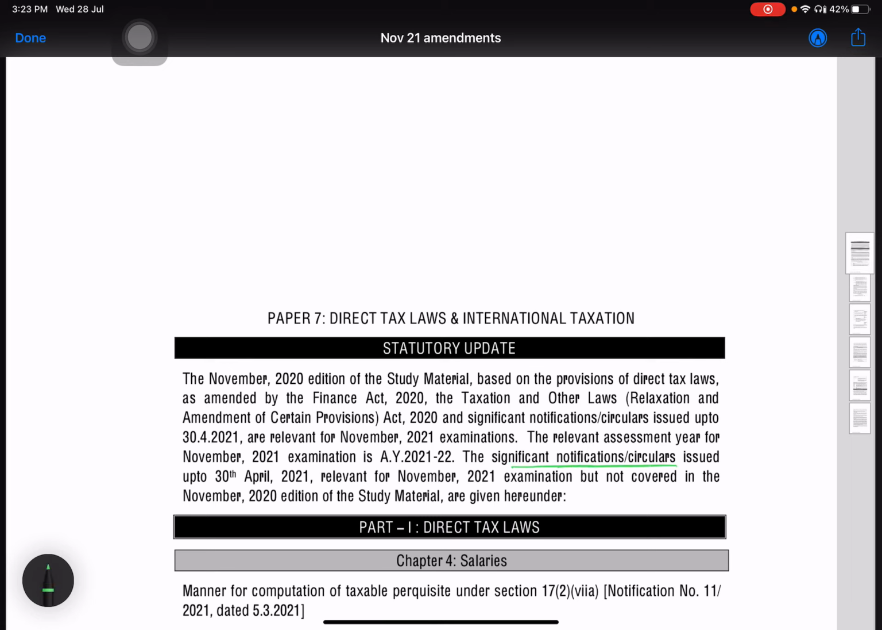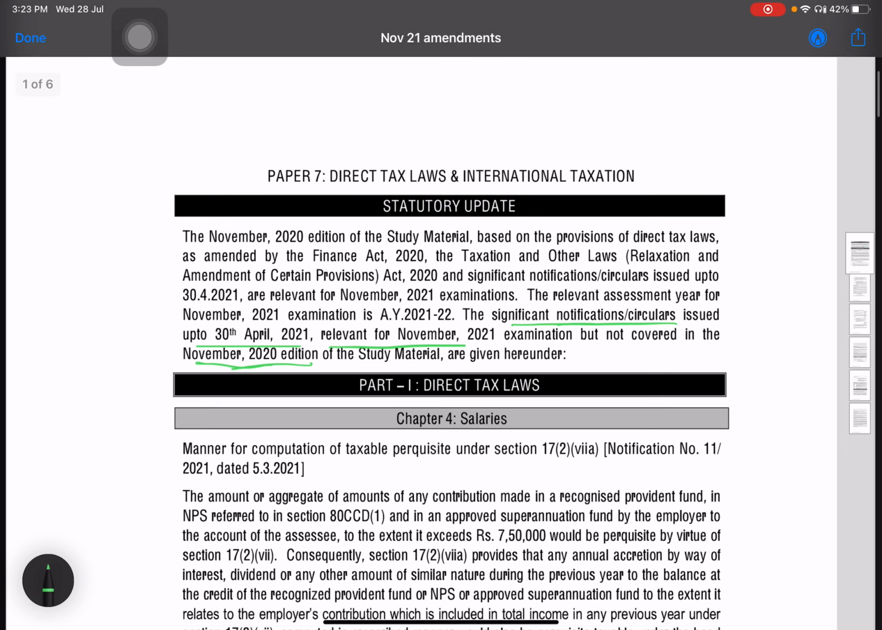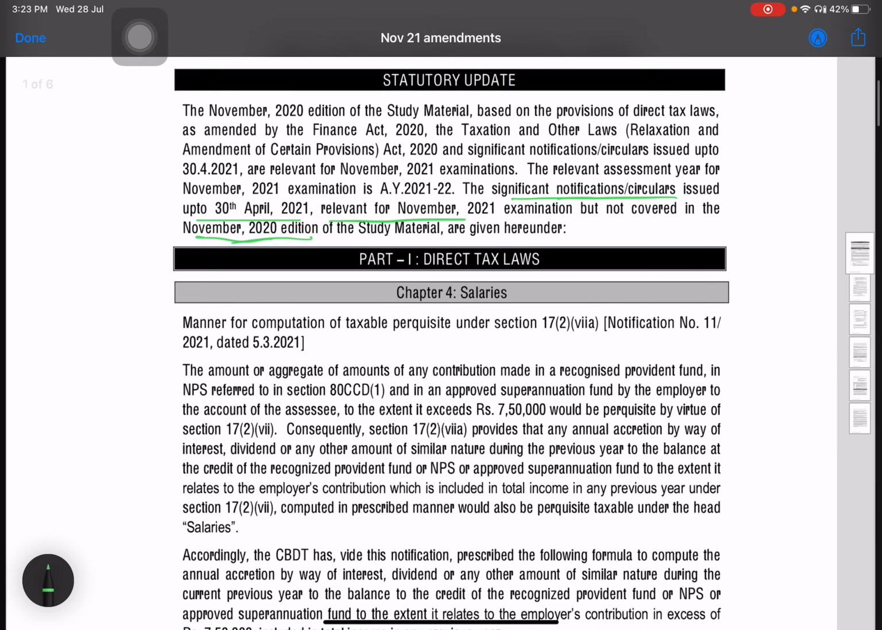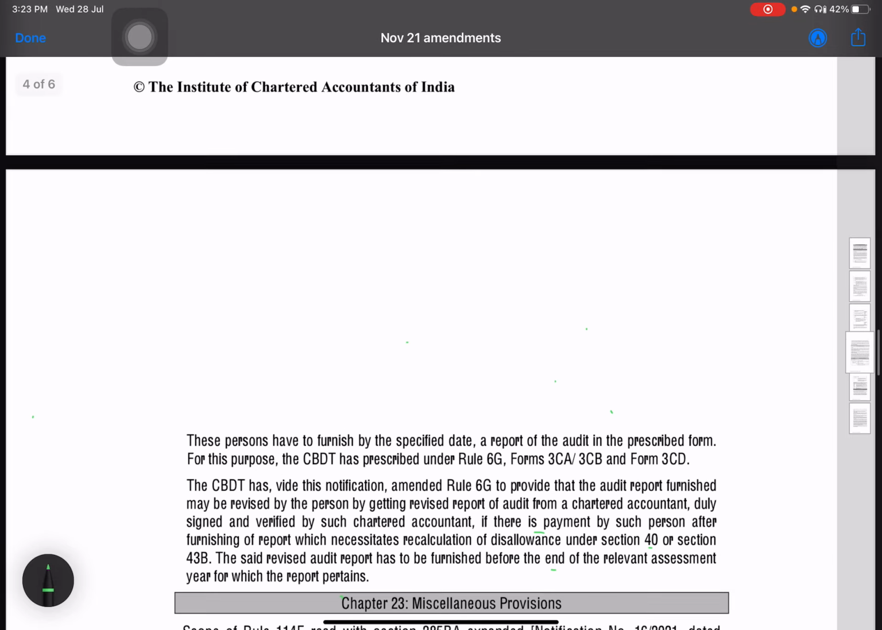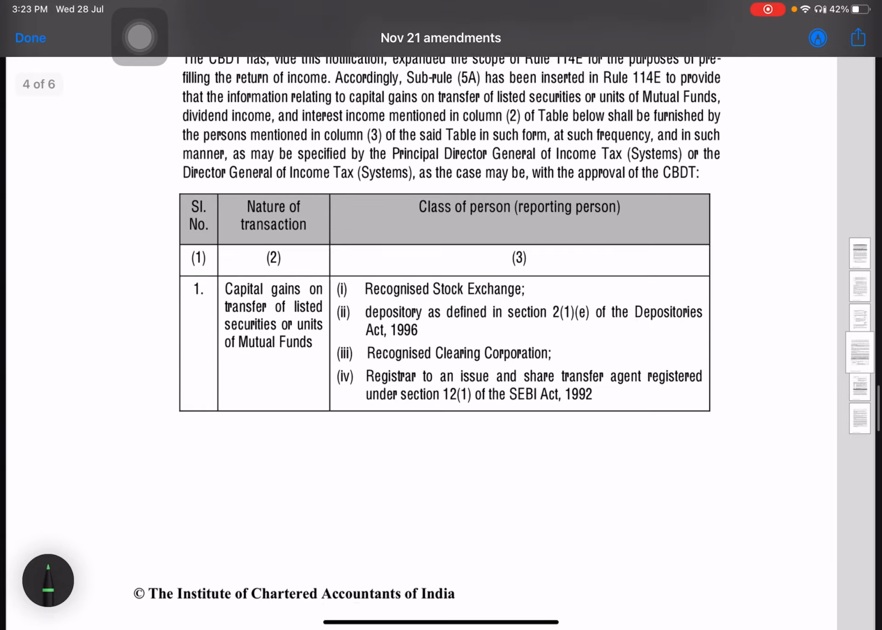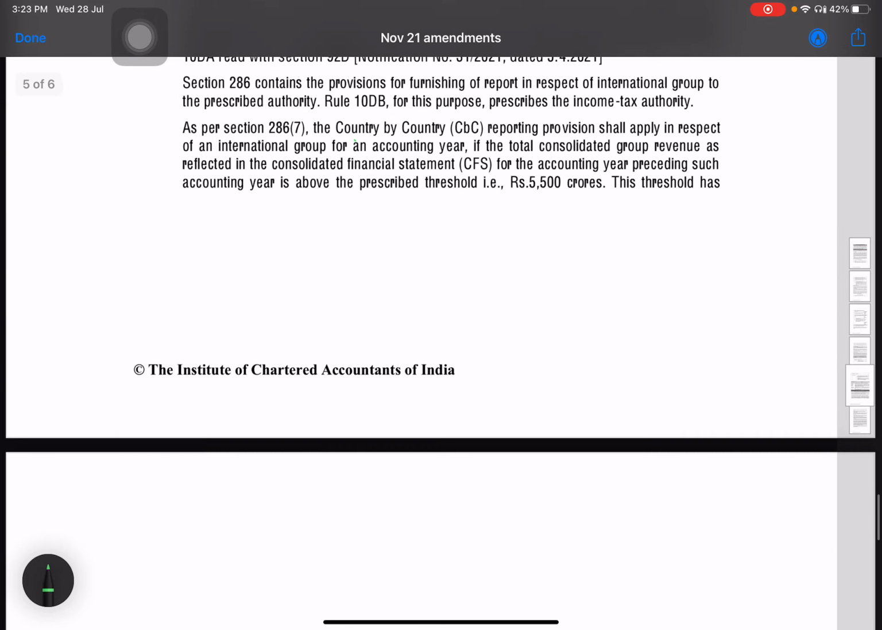All the significant notifications and circulars issued up to 30th April which are relevant for the November 21 exam, and which are not included in the November 2020 edition of the study material, are given here. So the amendments are very few. We'll start with the amendments in the international taxation part.